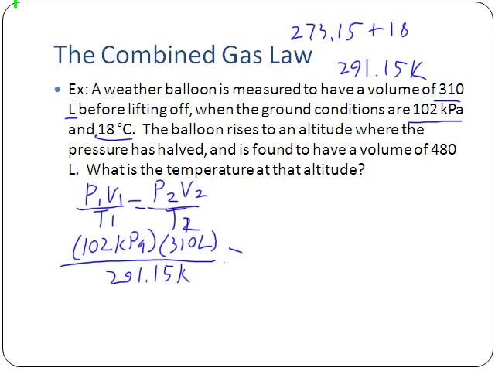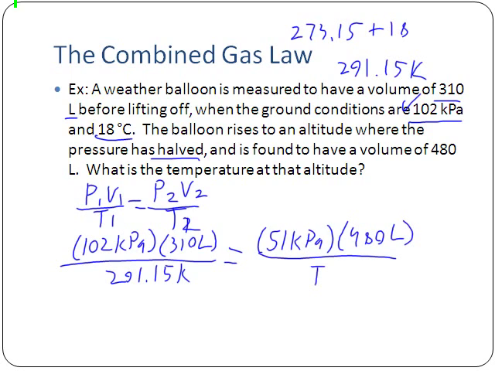It says the balloon rises to the altitude where the pressure has halved. Originally we had a pressure of 102 kilopascals. Half of that would be 51. So I know I have a pressure of 51 kPa. It says that it has a volume at this point of 480 liters. So 480 liters, divided by my T2, which I do not know because it asks what is the temperature at that altitude.